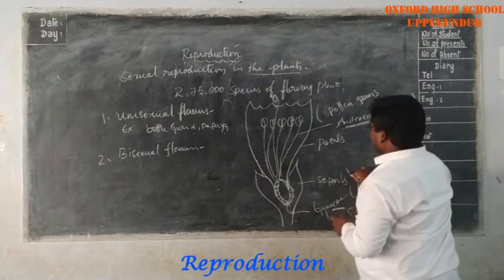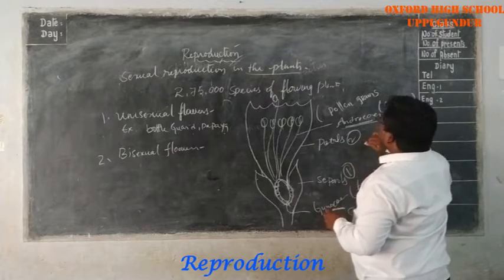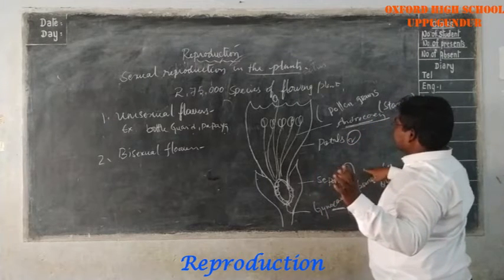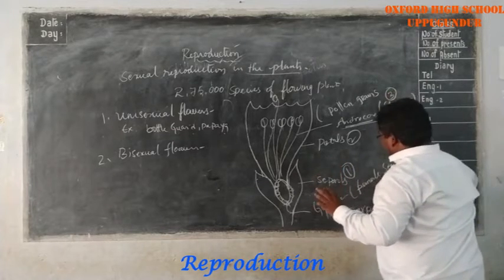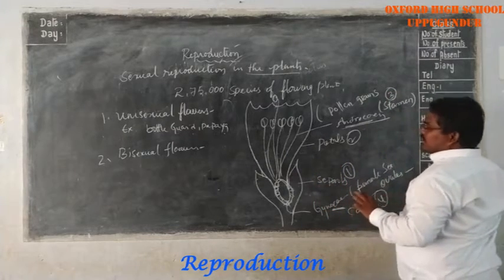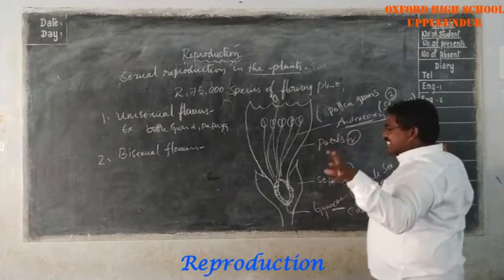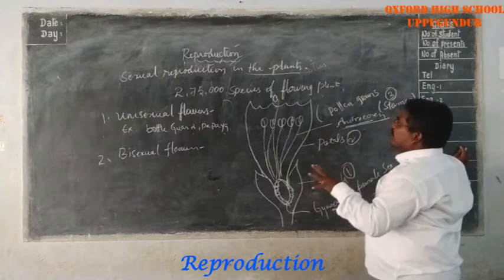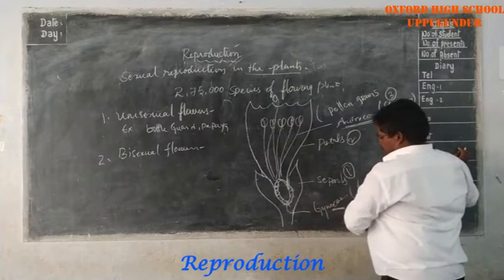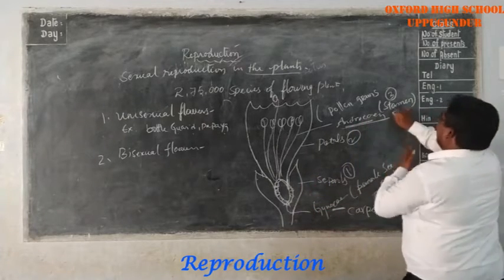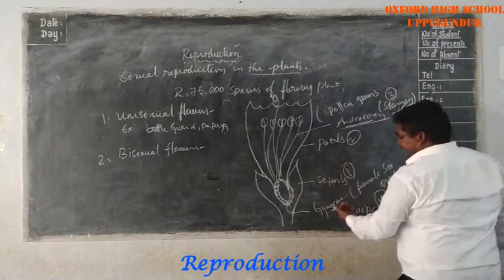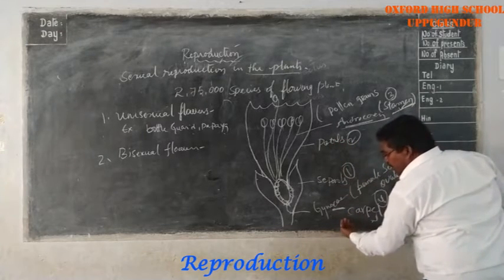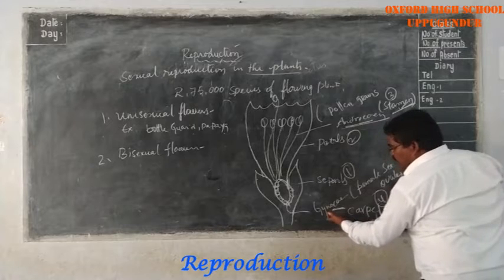So come to the point: sepals, petals. Listen carefully: sepals, petals, stamen, and carpel. These are the four parts. The parts that produce the sex cells, the male and female, are carpel and stamen. Carpel and stamen. Okay?